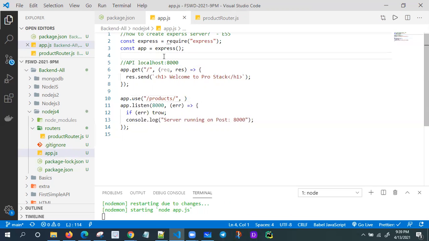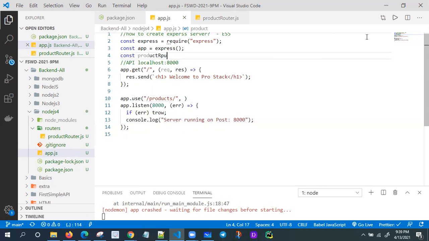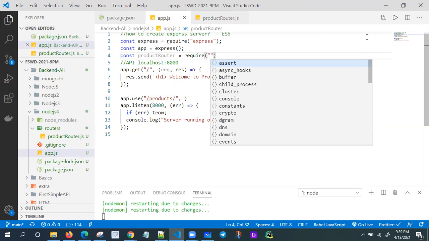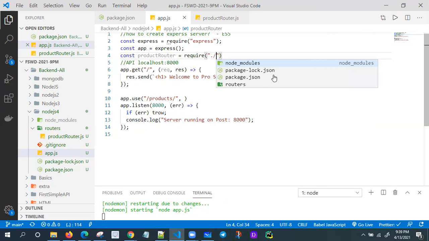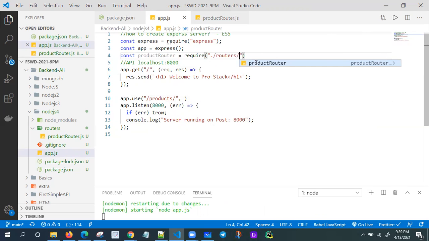So let me import the product router: const productRouter equals require, slash dot slash routers, and in the routers folder I have the product router file.